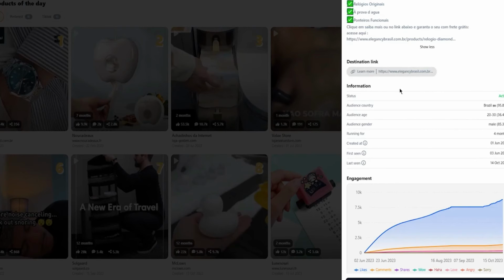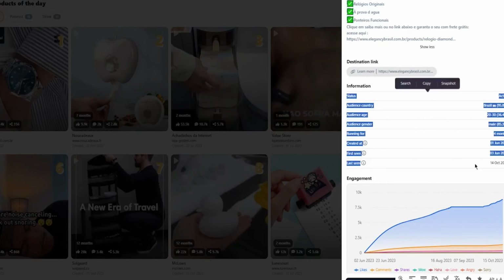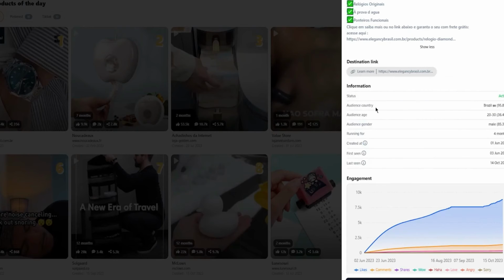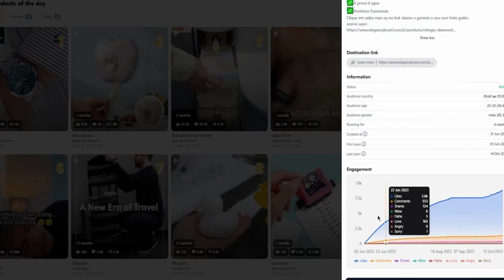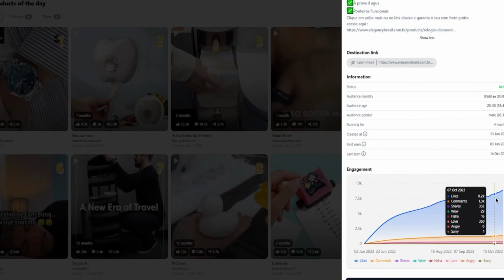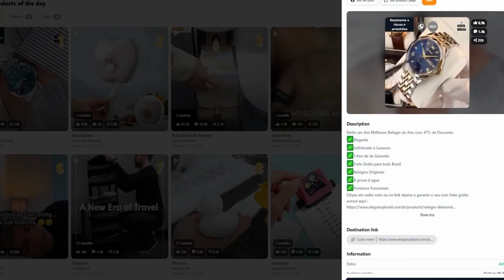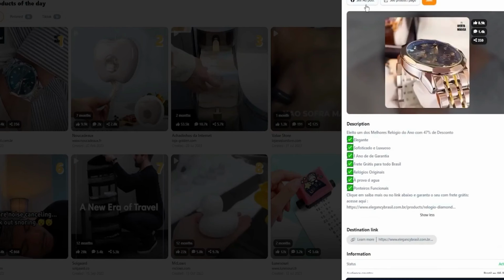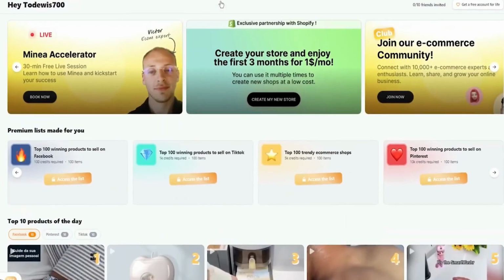You can see the destination link here as well, and this is where you can see all the data. So status is active, country Brazilian, obviously. Now you can see the engagement that it got. Look at the amount of views and likes this person has. It's absolutely crazy, and it's skyrocketed up to 10,000 engagements, which is pretty good. And you can see that this is a Facebook ad post, which is even better.